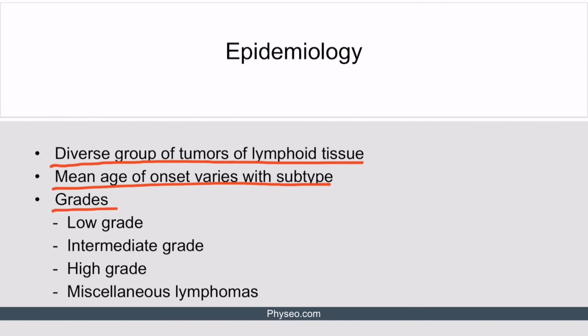Lymphomas subdivide into low, intermediate, and high-grade lymphomas. There are also some miscellaneous lymphomas. The type of lymphocyte involved and its level of differentiation determines the course of the disease and its prognosis. There are many subtypes of non-Hodgkin lymphoma, so as we go through this portion of the lecture, we will focus on the subtypes most high yield for Step 2.